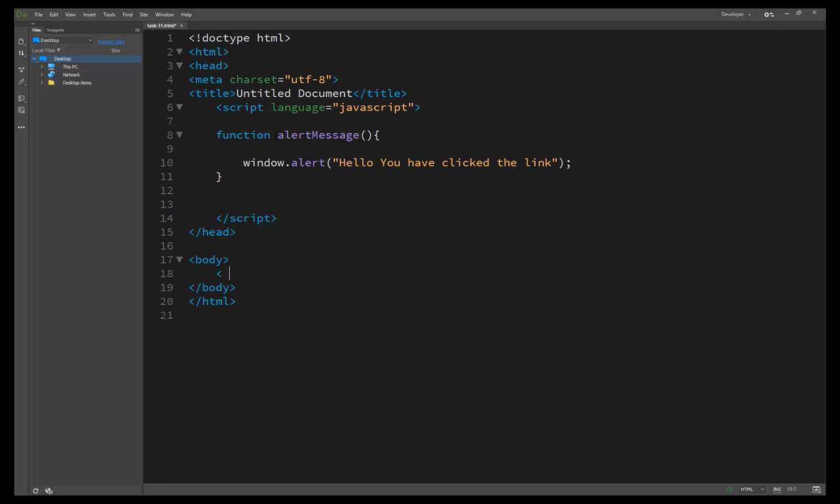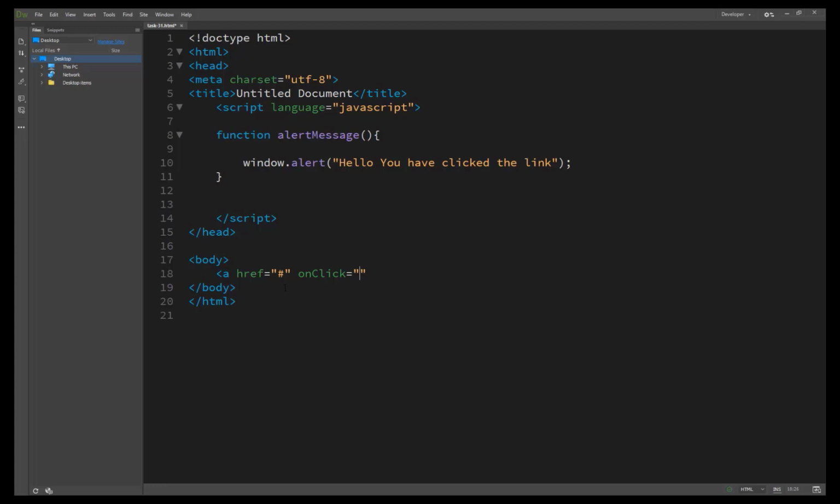Inside the body we are using an anchor tag with href and a hash sign, so that our text appears converted into a link. If I remove it, it can't be understood as a link, so we must pass a hash for a blank or dummy link. Here is basically the onclick method. The onclick is an event handler. This means it specifies the JavaScript code to execute when an event occurs, and in this case the event that must occur is a click event.